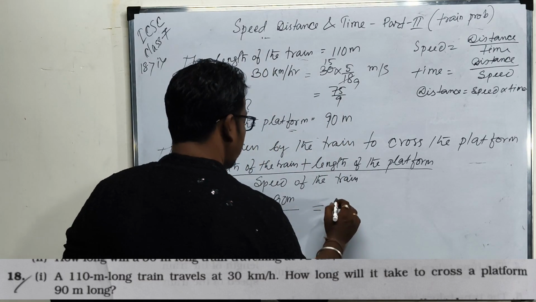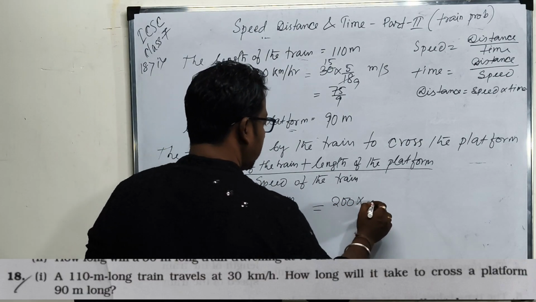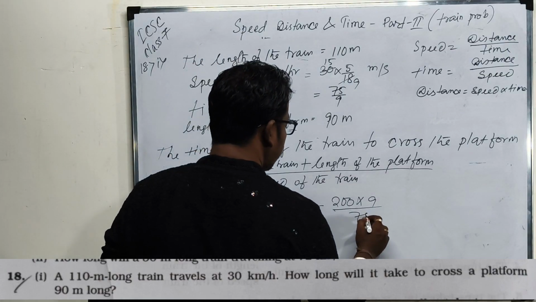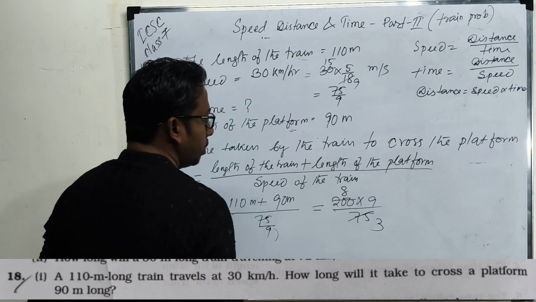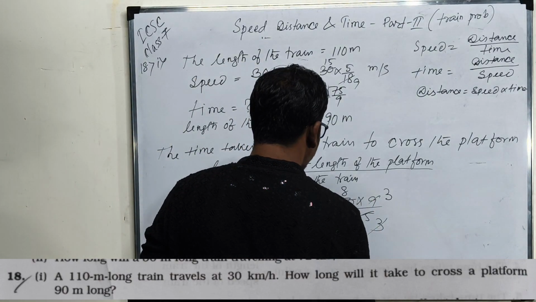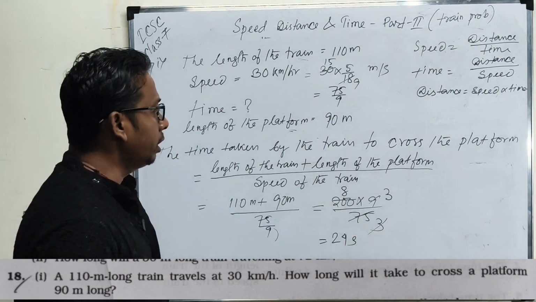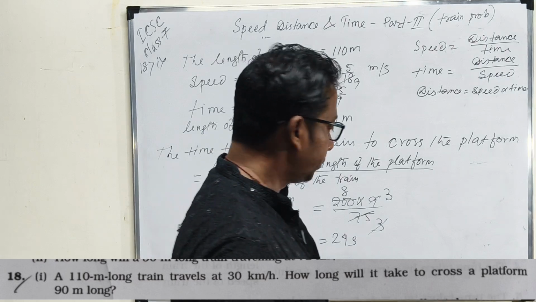That is equal to 200, and this 9 comes to the numerator position, divided by 75. 25 3s are 75, 25 8s are 200, 3 3s are 9, 8 3s are 24 seconds. That means in 24 seconds the train crossed the platform. Clear?